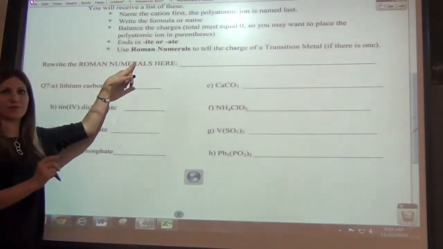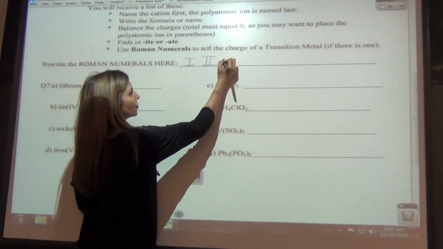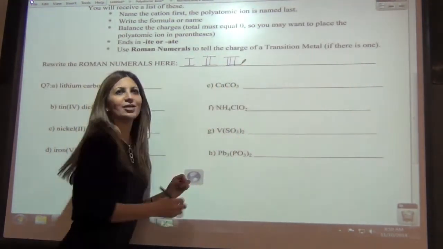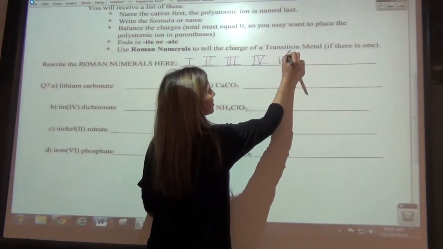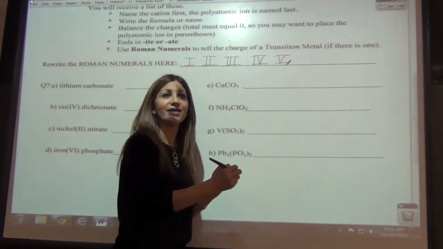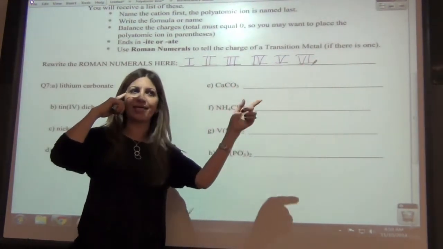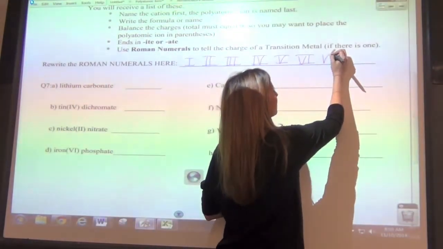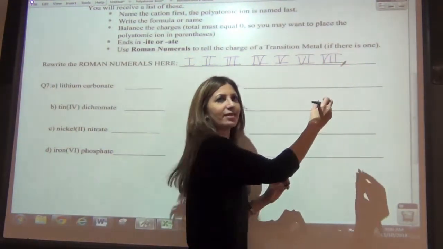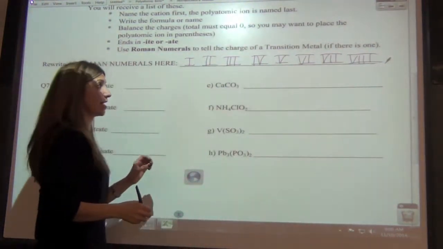First thing is, let's rewrite the Roman numerals. The Roman numerals are 1, 2, 3. How do you write 4? IV. Good. And then 5 is just a V. What's 6 then? VI. If the I comes after, the way I think of it is you add it. If the I comes before, you're subtracting it from the 5. So then 7 would be VII, and what's 8? VIII, and the highest charge that you're going to get is an 8.